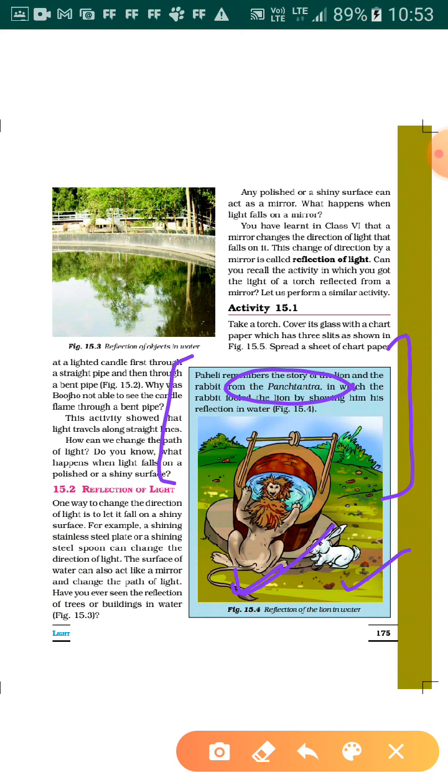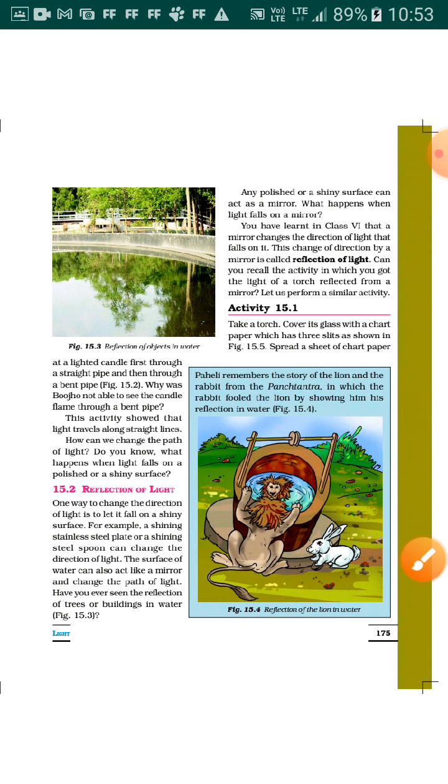Through this simple common sense, the rabbit was aware that there would be a reflection, which is why he told the lion that some other king had come to the jungle, and that he should be aware of this fact. When the lion tries to look into the water, he sees his own image and he was petrified. So this is how very smartly the rabbit got rid of the king lion. This story is related to reflection of light.